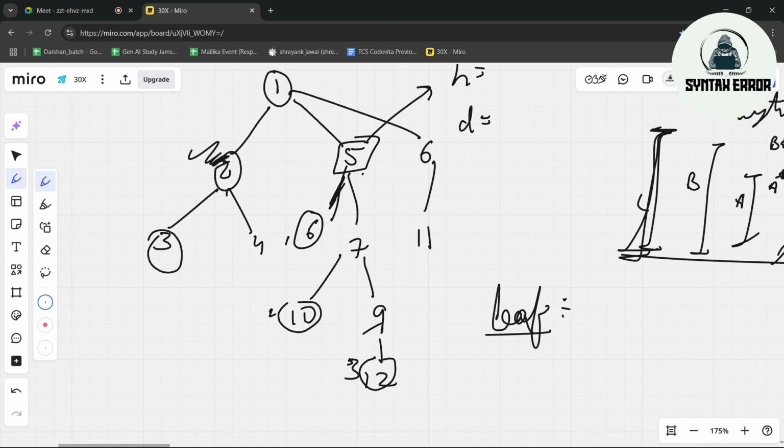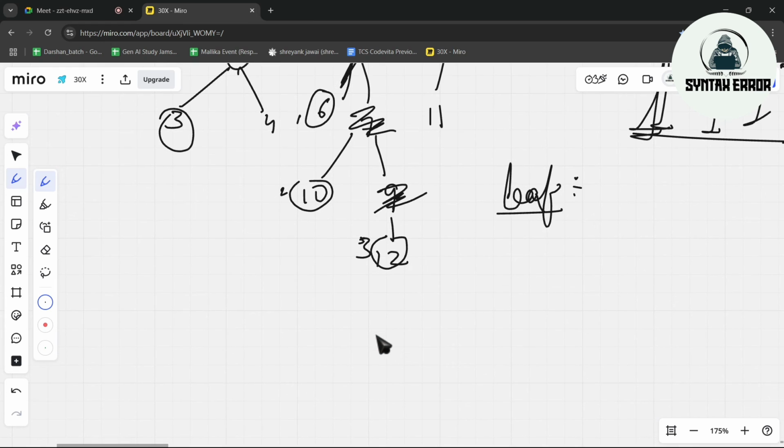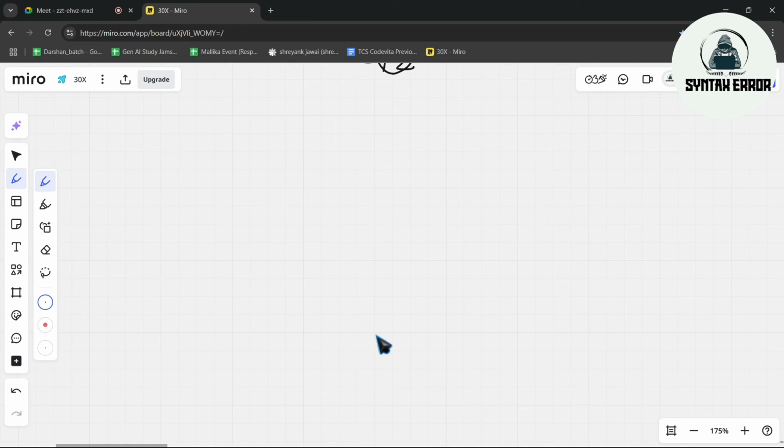This node is an internal node. This node is an internal node. This node is an internal node. This node is an internal node, and this node is an internal node. If you are saying these nodes, then good. Let's move to the next concept. I have written duplicate values. That's why it's okay. So now you guys are perfect with the terminologies related to trees.